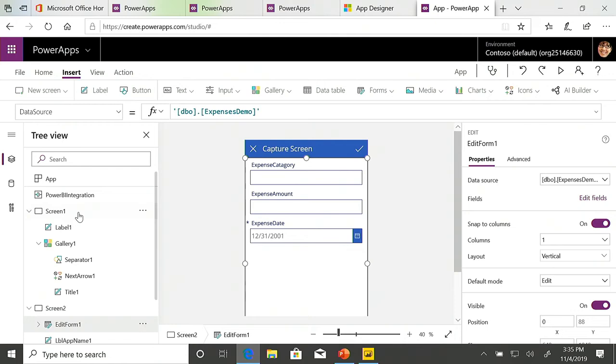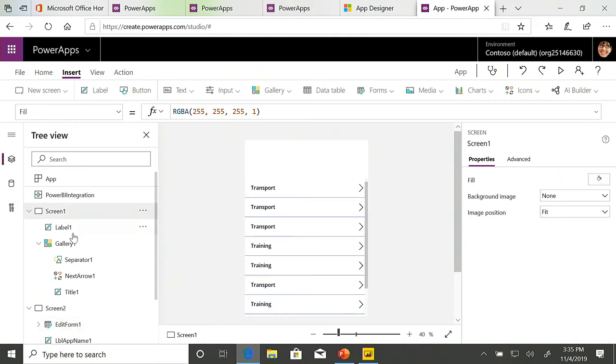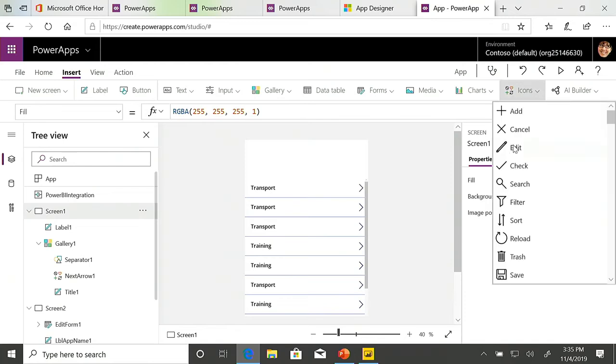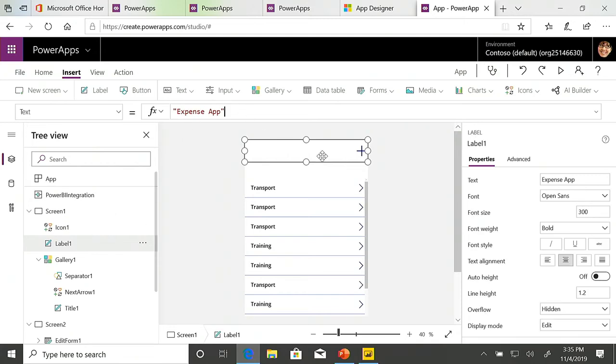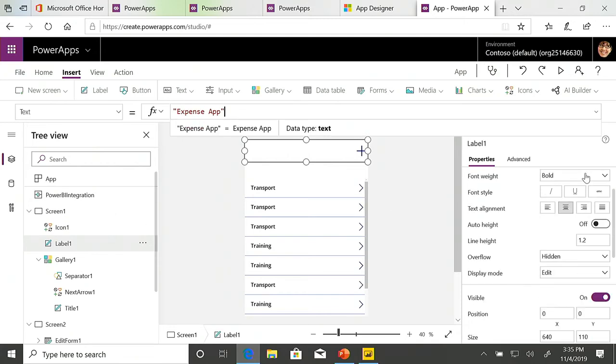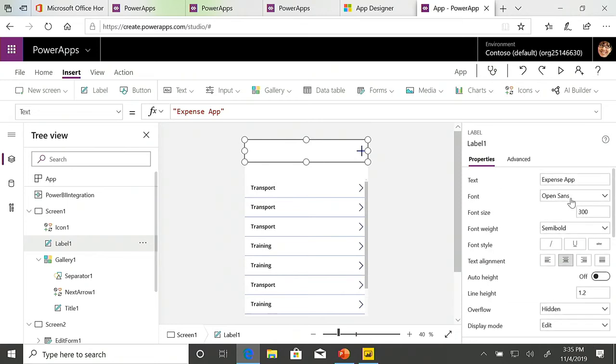Now, we just need to make sure we've got a way to get to the screen. So if we come back here, let's go add an icon, bring it across. Why is my label not displaying anything? Oh, that's why.